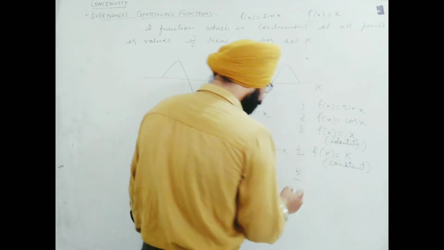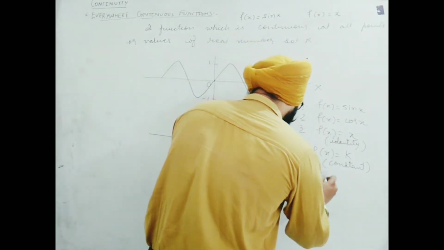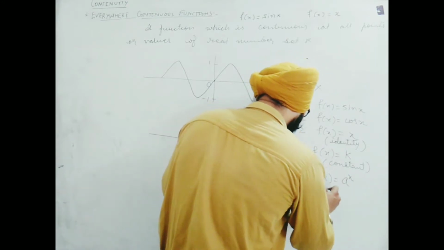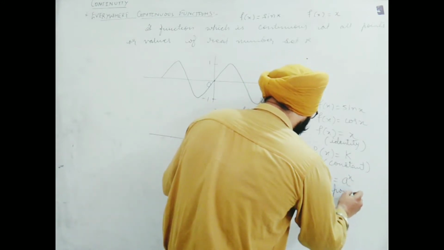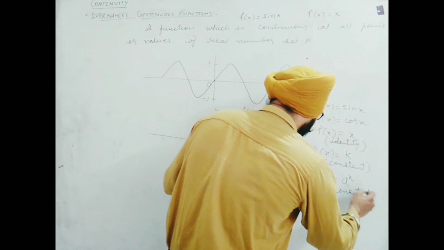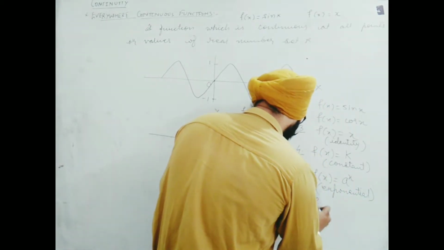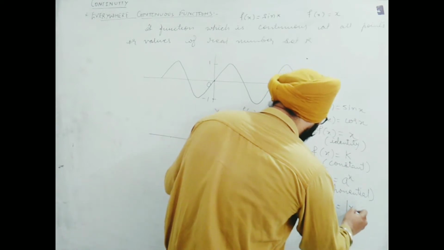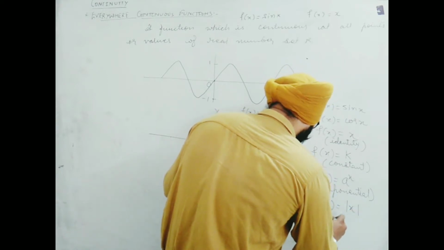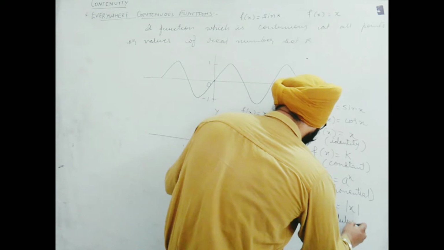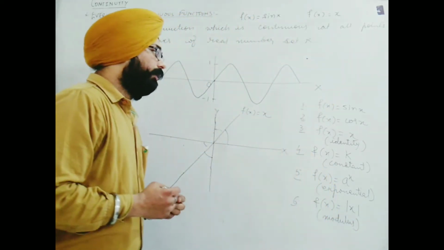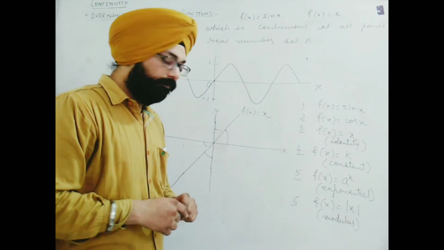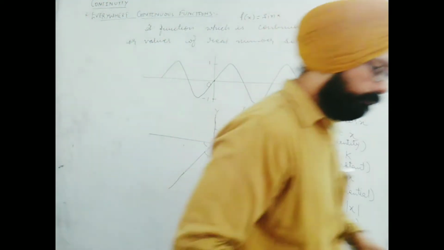Fifth one, f(x) equal to the exponential function. Sixth one, f(x) equal to mod x, the modulus function. I will explain all these using graphs, then you will understand. Please wait.